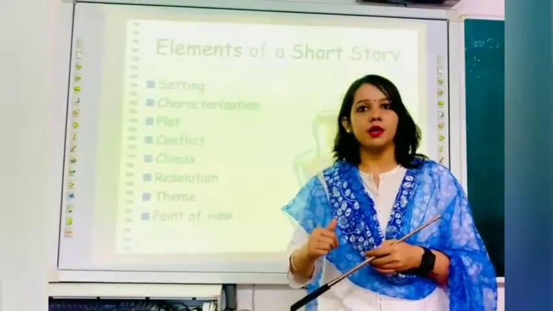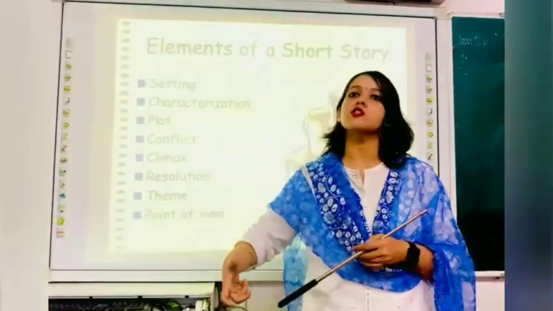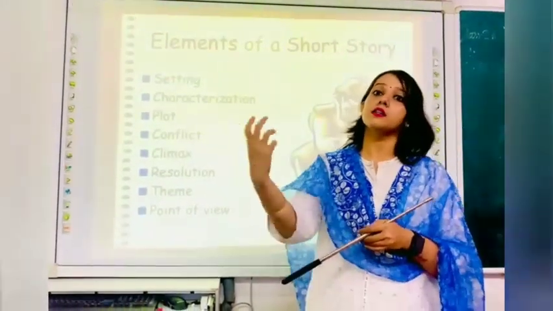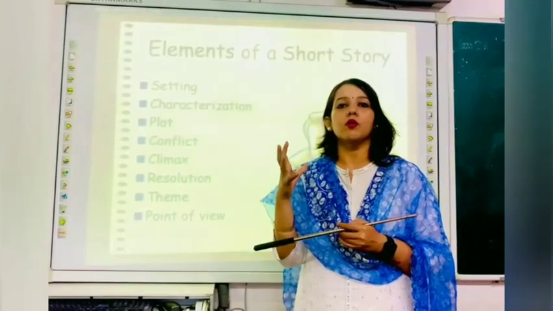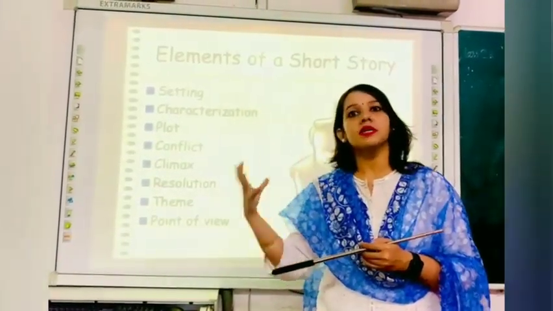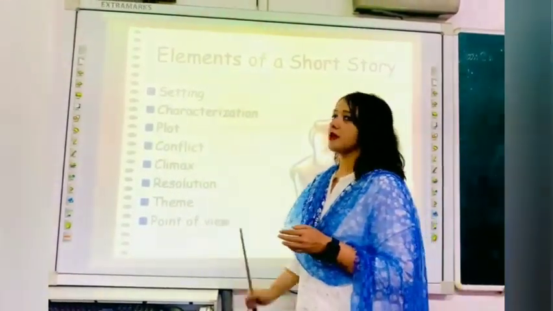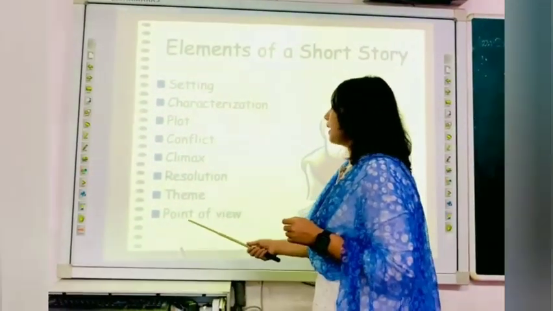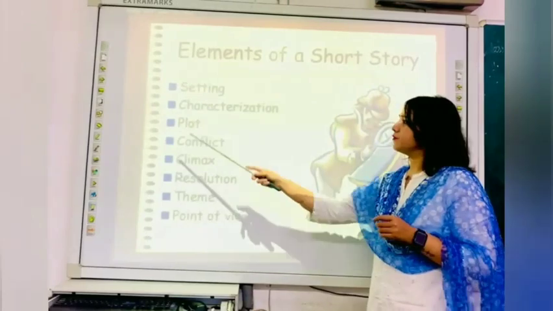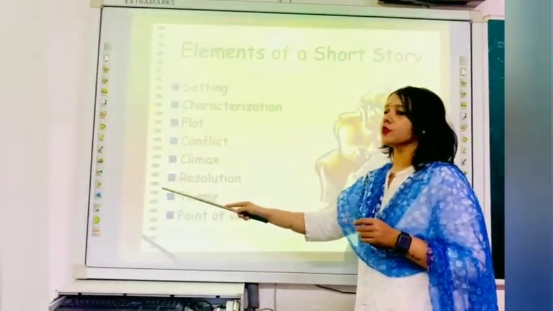So that is the climax, when you decide and twist the story in such a way that another story evolves and you just get blank. Okay, my God, this is not the story. This is something else now. Okay, so that is the climax. Try to give a good climax. Then resolution and theme and point of view. These are the major things which you should focus on.